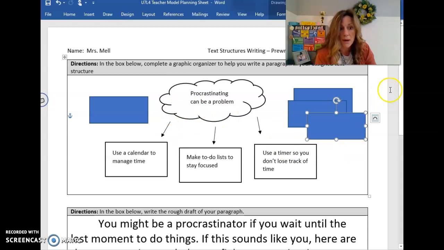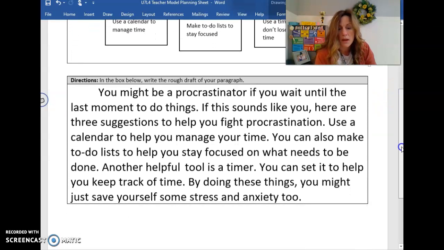Then in the bottom box, I went ahead and typed out my rough draft. So it says, you might be a procrastinator if you wait till the last moment to do things. If this sounds like you, here are 3 suggestions to help you fight procrastination. Use a calendar to help you manage your time. You can also make to-do lists to help you stay focused on what needs to be done. Another helpful tool is a timer. You can set it to help you keep track of time. By doing these things, you might just save yourself some stress and anxiety too, okay?